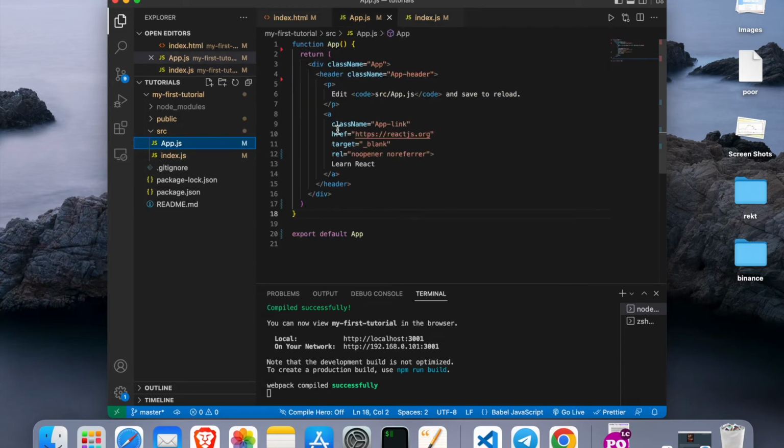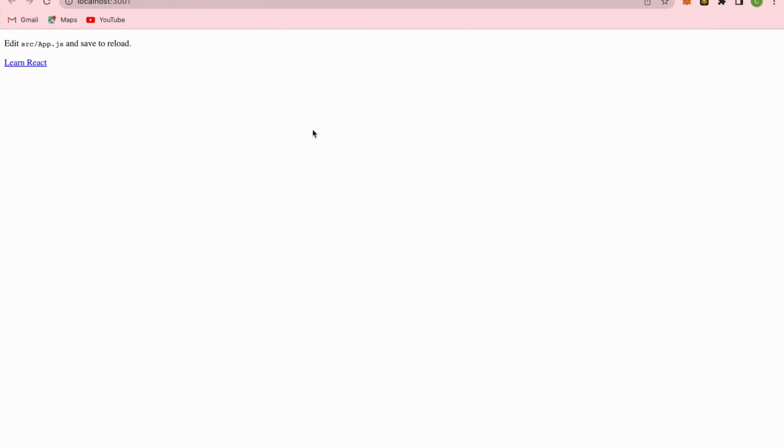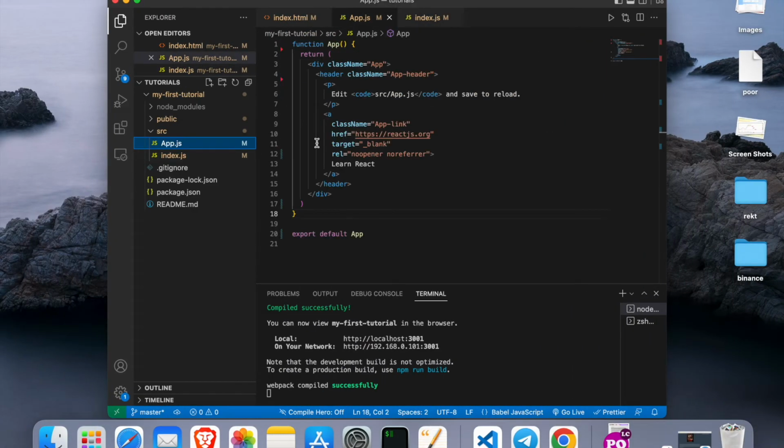Whatever is written in here, because we are exporting it from this component and then importing it in our index.js, in our entry point, in our gateway, and then rendering it, is what we see on our front page: whatever is written in our app.js.